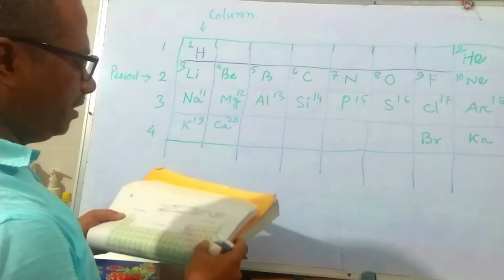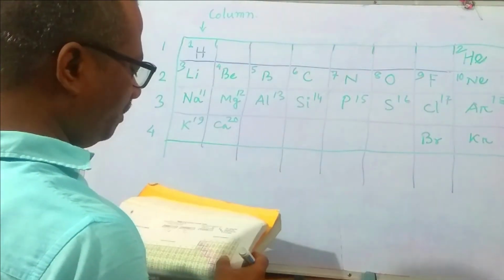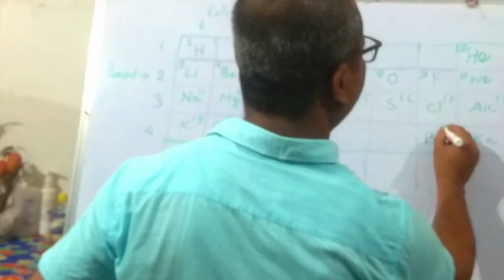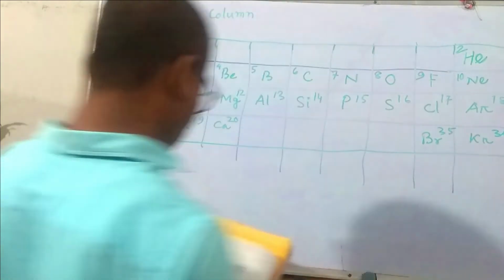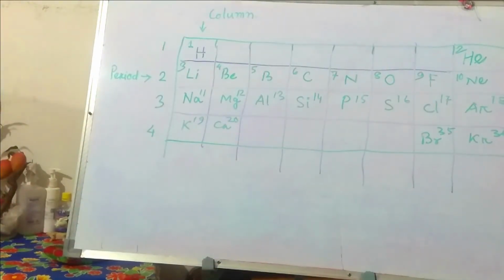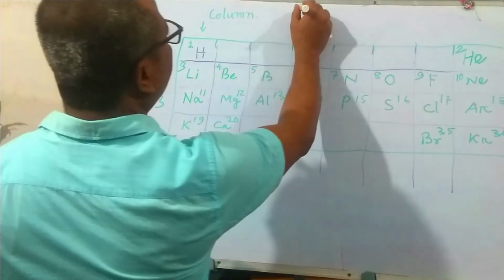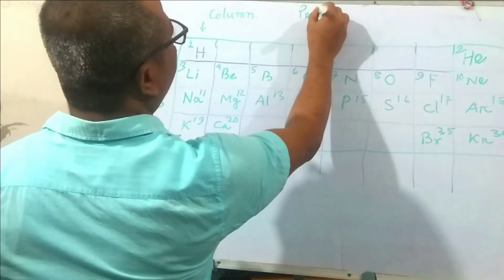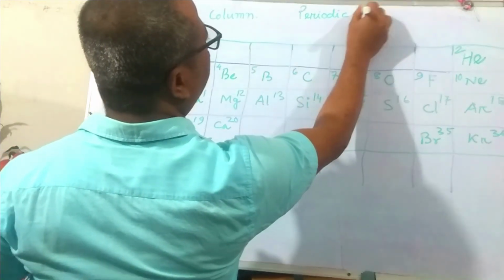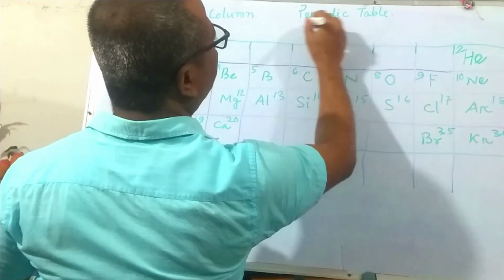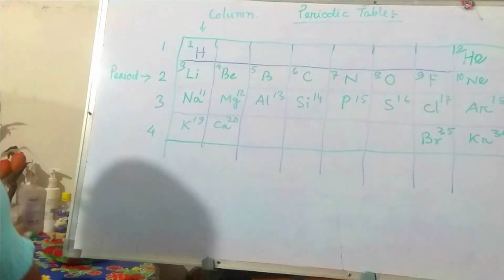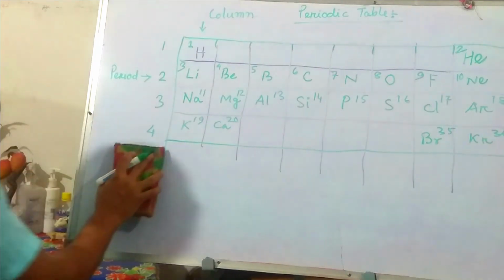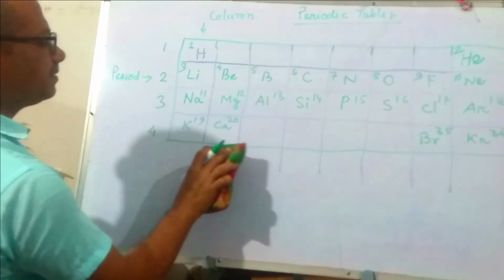In this way, if you continue in the periodic table, bromine will be 35 and krypton is 36. My dear children, we have noticed in this chart, it is called the periodic table. This periodic table is prepared according to the atomic number of the elements.